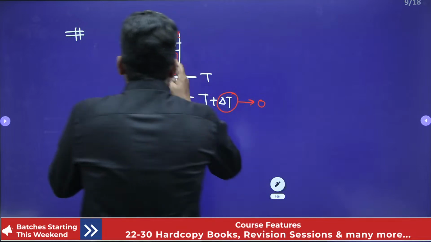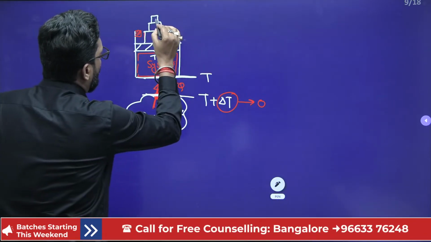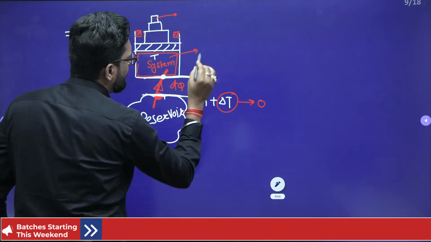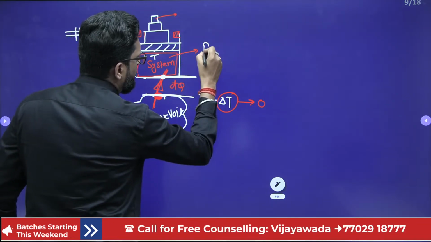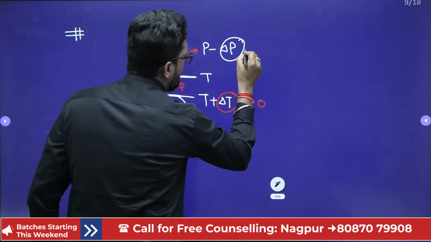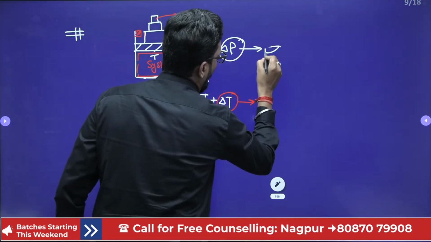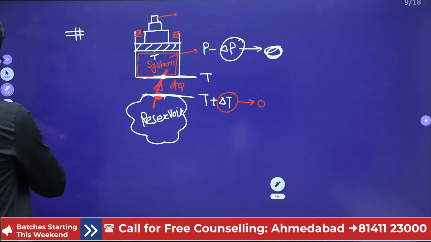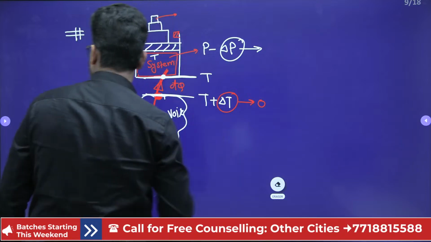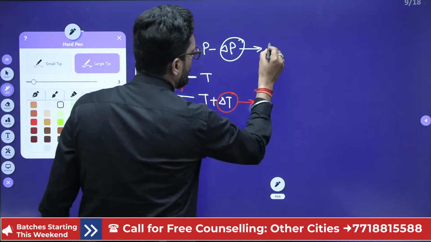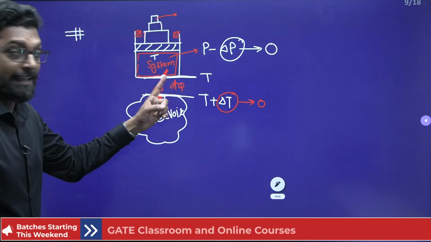Now, we remove the load one by one. That means the system pressure changes to P minus dP, and this dP tends to 0. Very important, dP tends to 0.